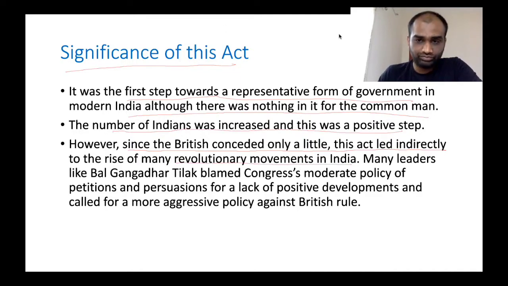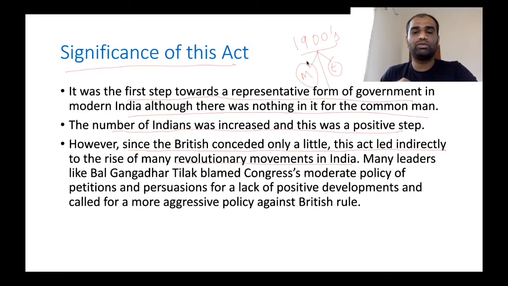See here, if you look at the developments of the Indian National Congress during the 1900s, the Indian National Congress split into two groups called moderates as well as extremists. Now, what are the core differences in ideology between moderates and extremists? See, extremists believed that the British government was incapable of reform. So it is necessary for us to revolt against the government. But moderates believed in constitutional reforms by means of petitions and slogans.